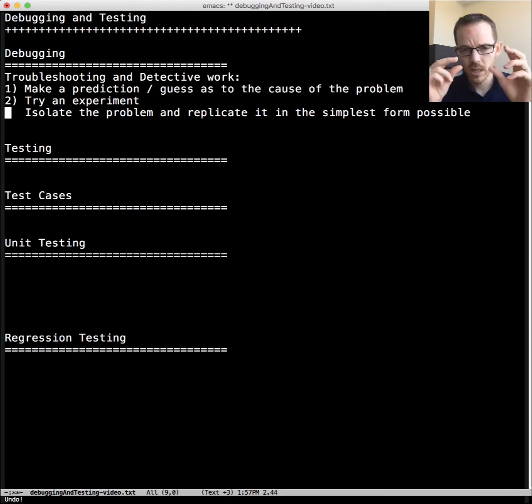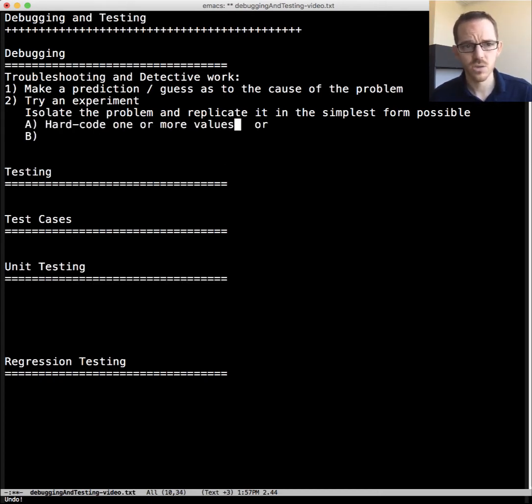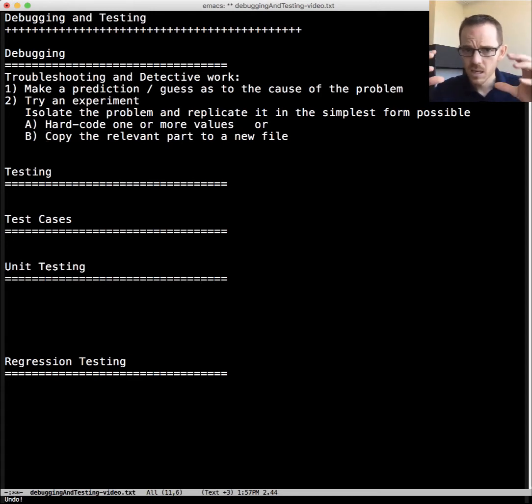If you boil it down and focus on it, often that will reveal the problem and what's going on. To do so, you may need to hard code one or more values, or copy the relevant part to a new file and work it down until you have very little code that is still exhibiting the incorrect behavior, and you might need to iterate on this a little bit. So debugging is really reactive, whereas to be proactive we would employ testing.